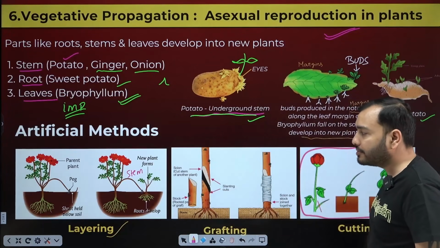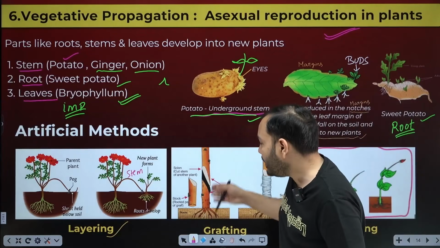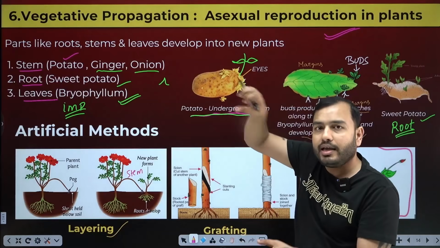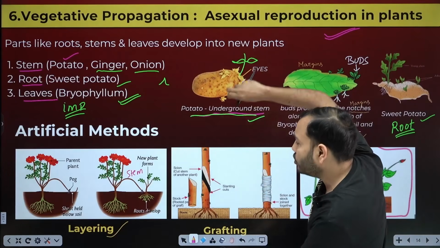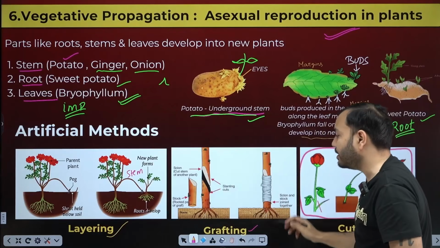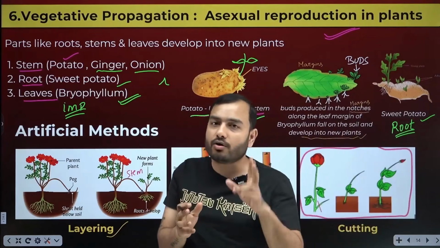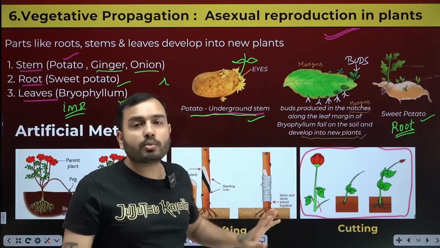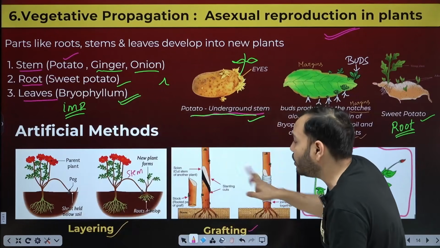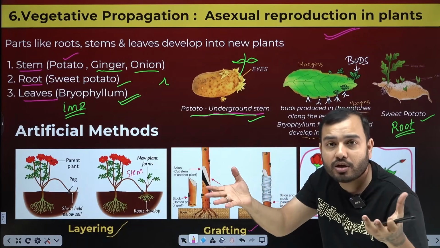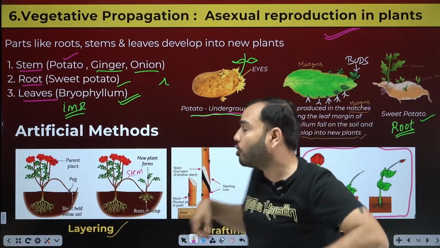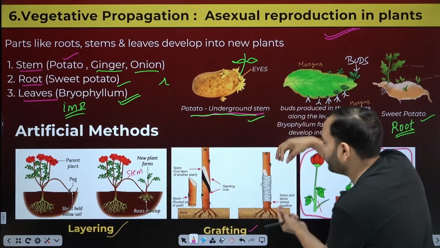What is the second method? Grafting. What did I do in grafting? I held the stem of one plant and cut it like this. I brought the stem of another plant from somewhere, joined both of them and tied them with cloth like this. That is called grafting. Now what will happen in this? The new plant that forms will have two advantages. One is that it will form quickly. It doesn't have to grow roots, and no seed germination has to happen. Second is that the new plant that forms will have the characteristics of both these plants. Imagine there is a plant that is resistant against many bacteria, and there is a plant that gives very good fruits. A combination of both was formed.